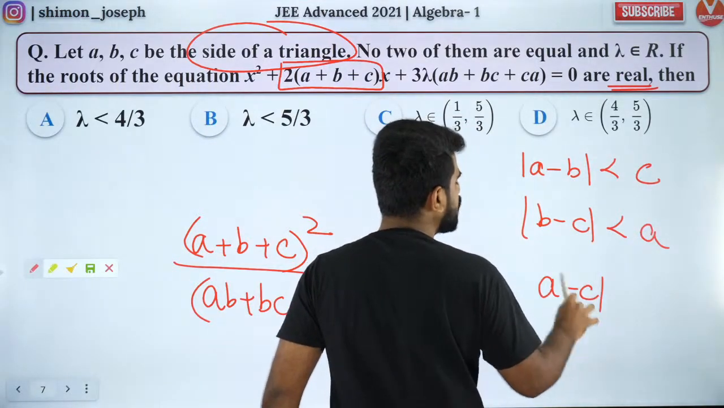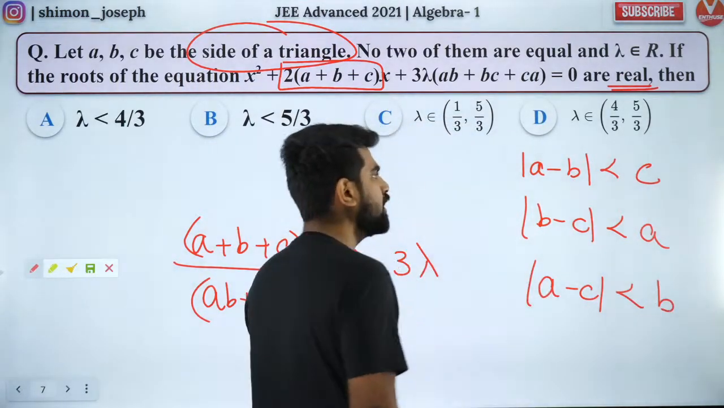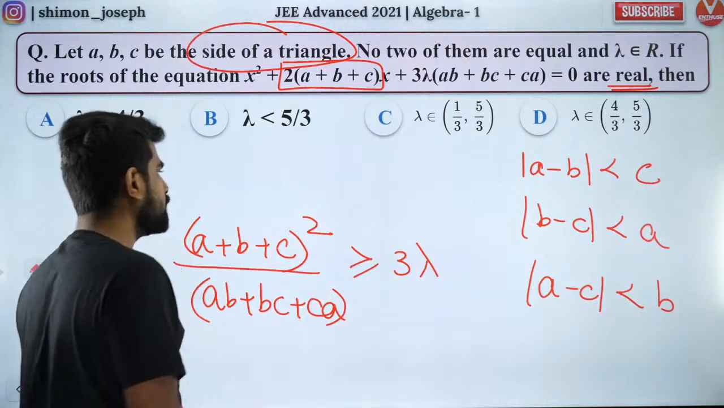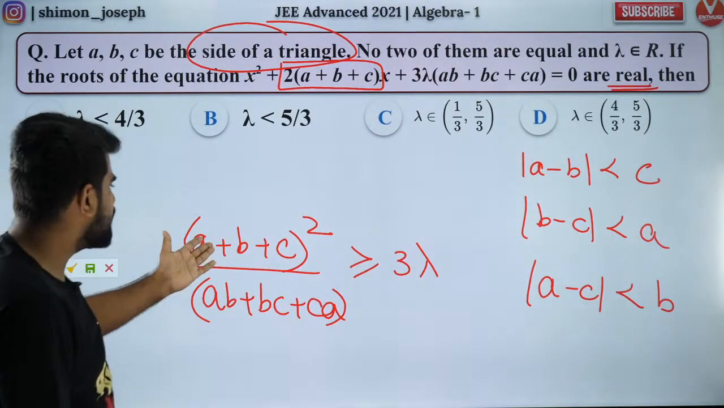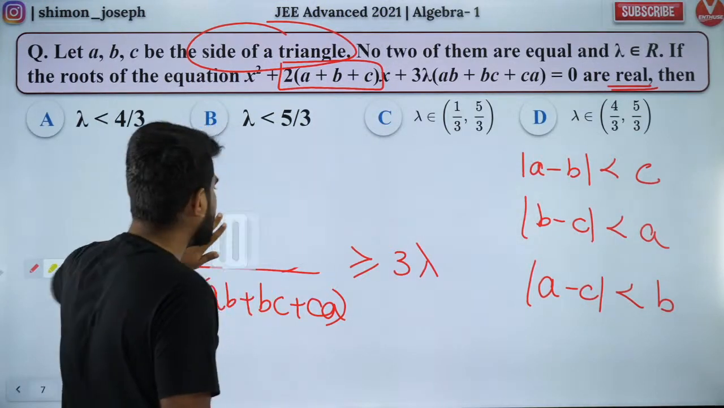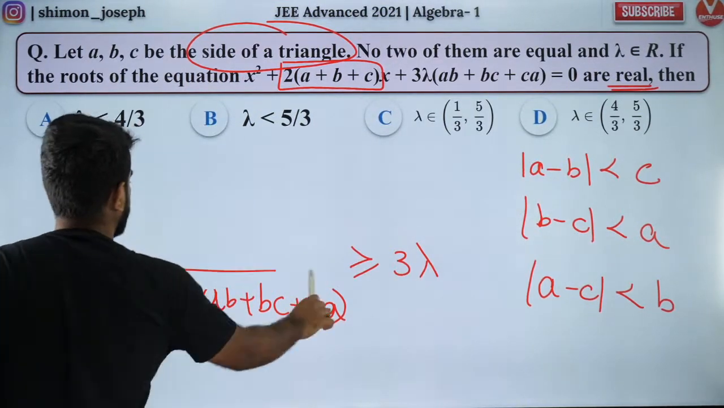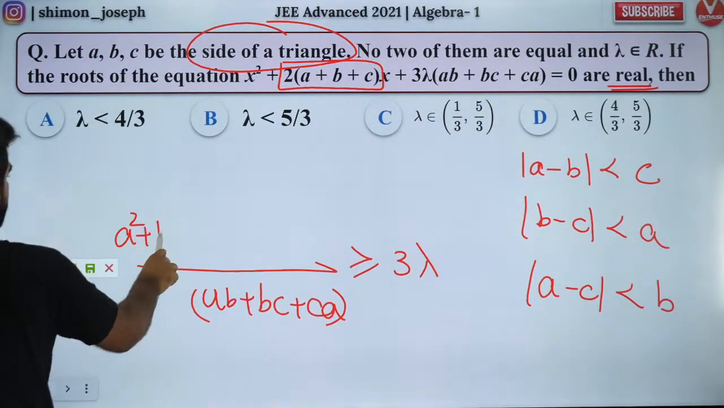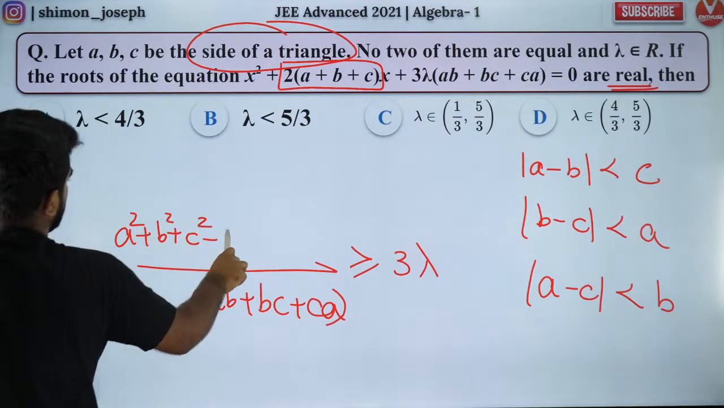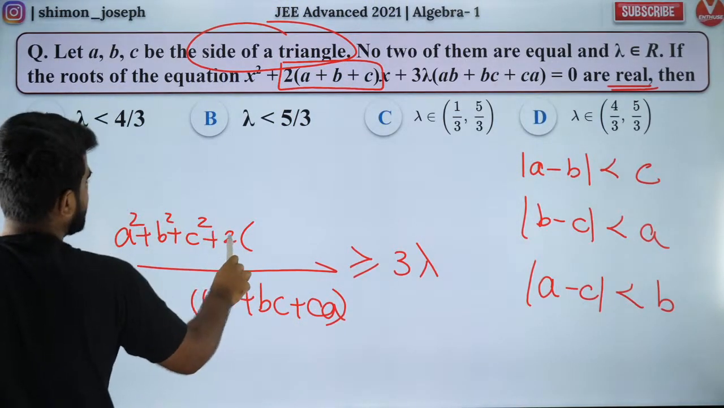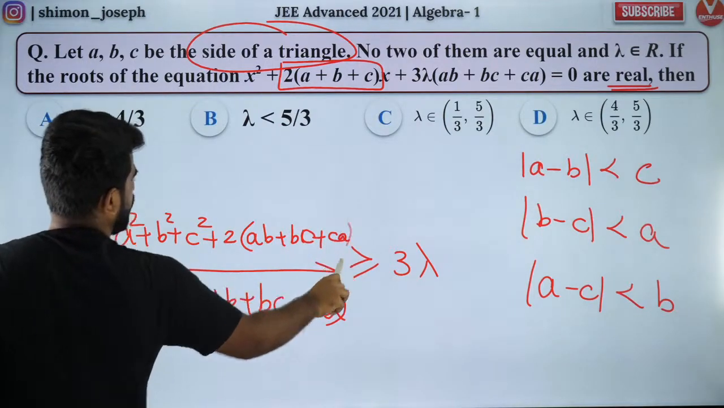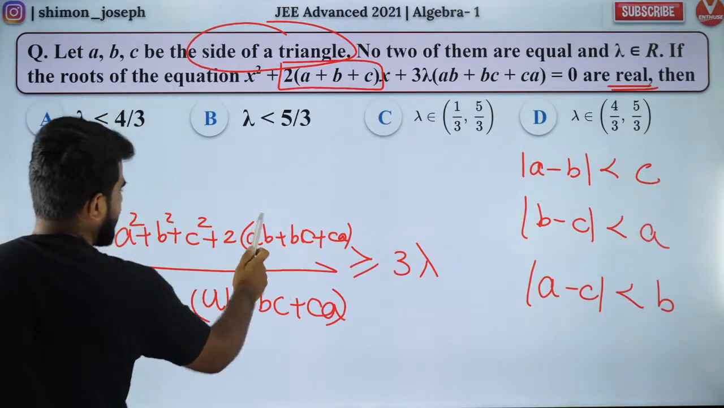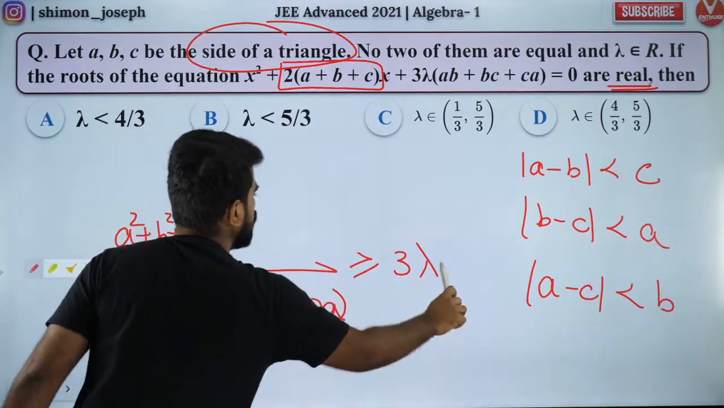The difference of any two sides of a triangle is lesser than the third side. So now square and add them. You can open it, and what will you get? You will get a square plus b square plus c square minus 2 times, or rather plus 2 times, ab plus bc plus ca. If I take it to the other side, I can write it as minus 2 over here.